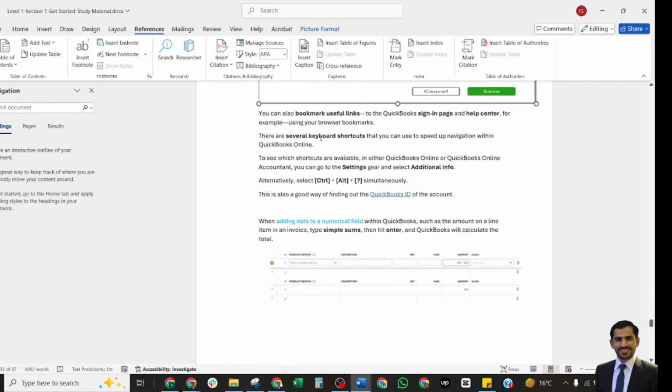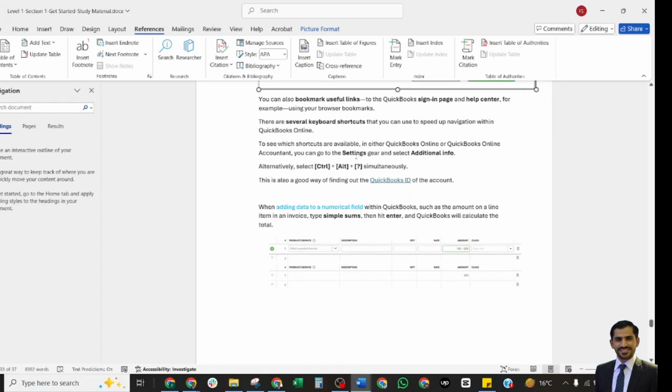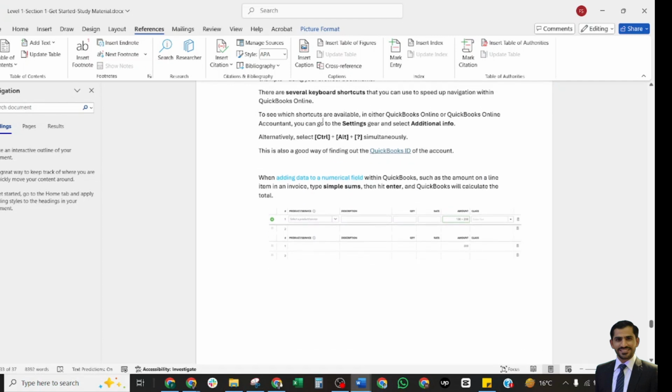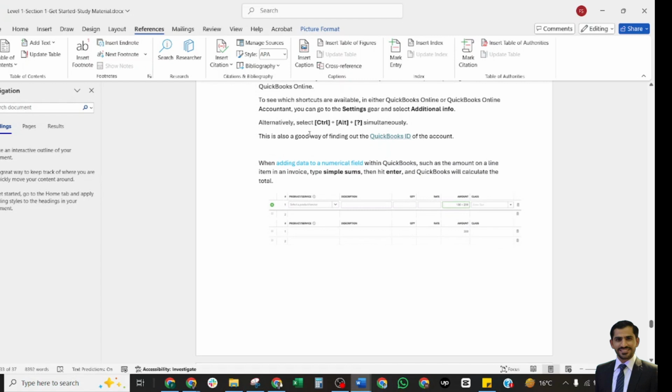You can also bookmark useful links, such as the sign-in page and the help center, for example using your browser bookmarks, and there are shortcuts here. You can save your time, and these can also be accessed from the settings. You can go to the settings here for additional information. Alternatively, you can select Control, Alt, and question mark simultaneously. This will be shown there.